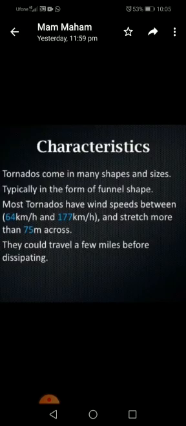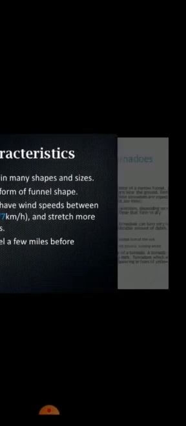Now, characteristics: tornadoes come in many shapes and sizes, typically in the form of a funnel shape. Most tornadoes have wind speed between 64 km per hour and 177 km per hour and stretch more than 75 meters across. They could travel a few miles before dissipating. Now you have some characteristics of tornadoes.